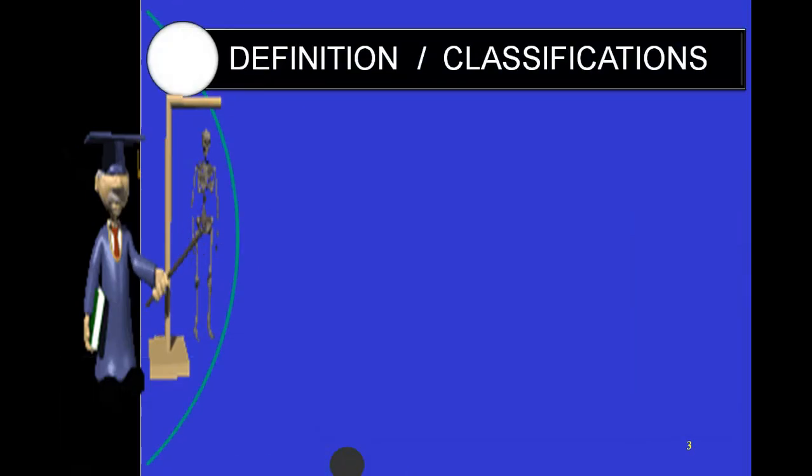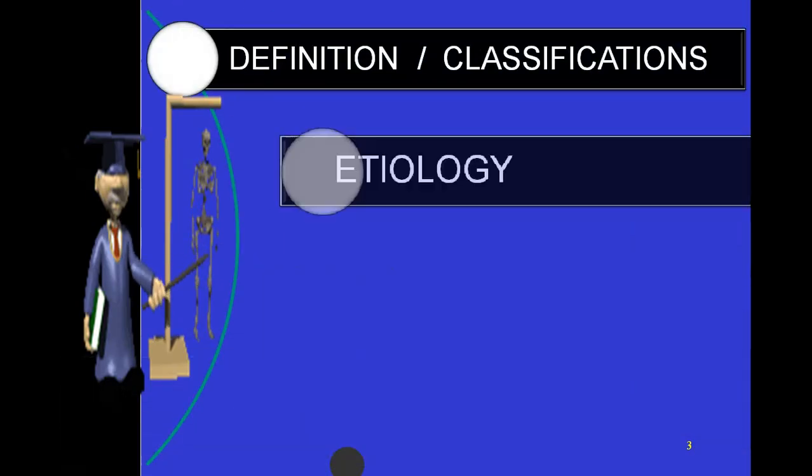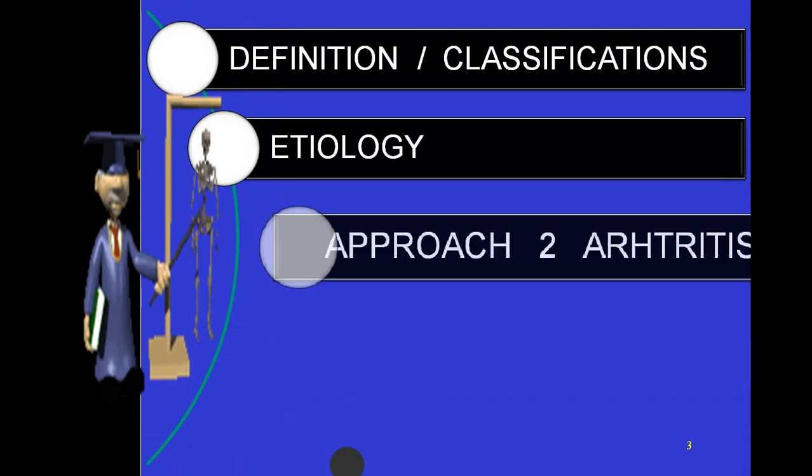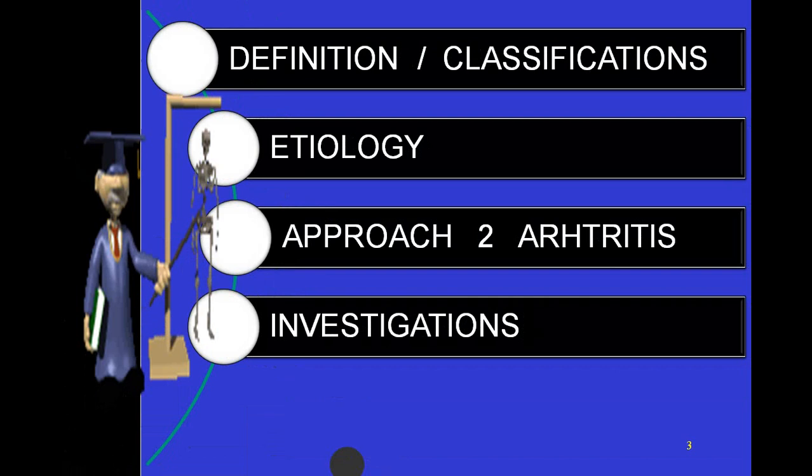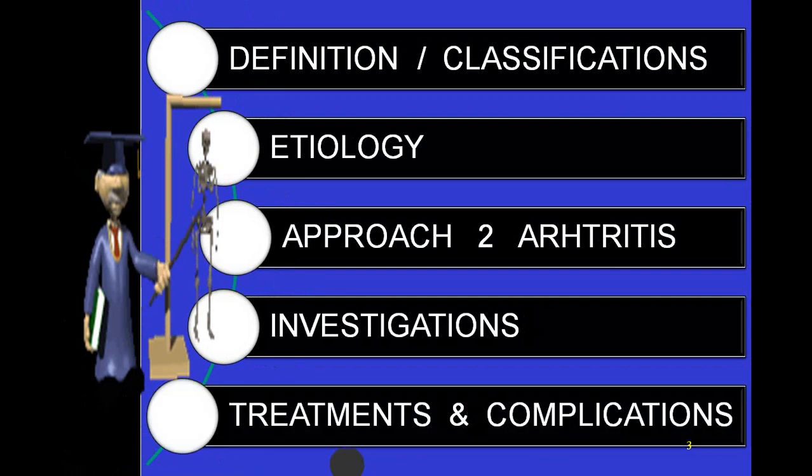We'll be talking under the headings definition, classification, etiology, and then we'll be dealing with how you approach, and what investigation you do. Treatment and complication I'll be dealing with in a separate part 2. So today we'll be dealing with part 1, which will include definition, classification, etiology, how you approach, and investigations.